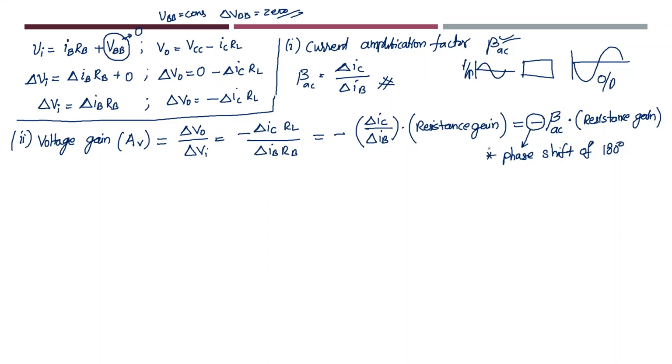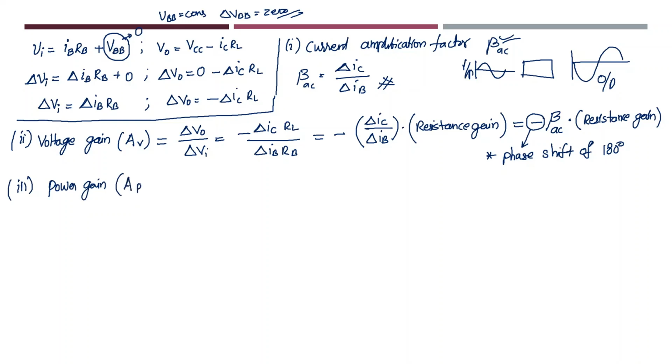In case of a common emitter transistor as an amplifier, there will be a phase shift of 180 degrees between input and output. Now let us find out the next thing. The voltage gain is already found out. Let us find out the power gain.